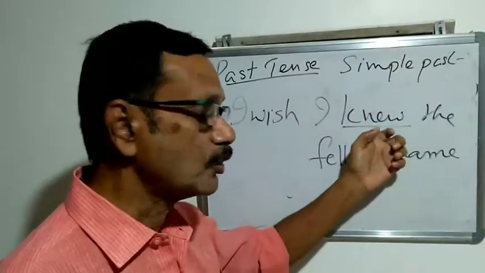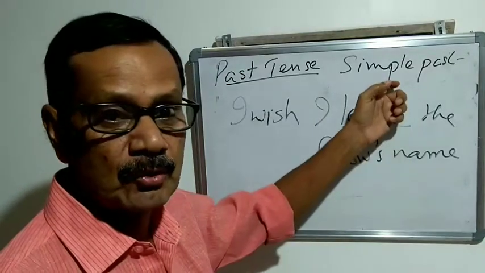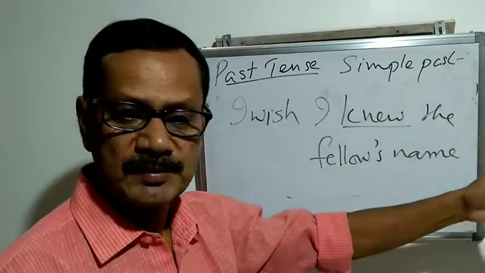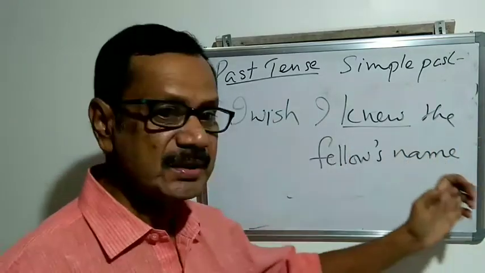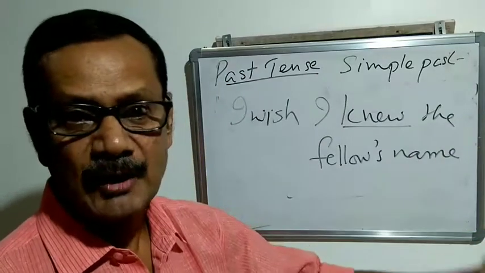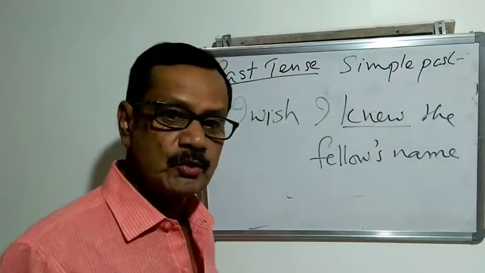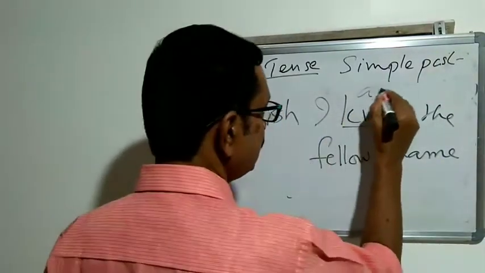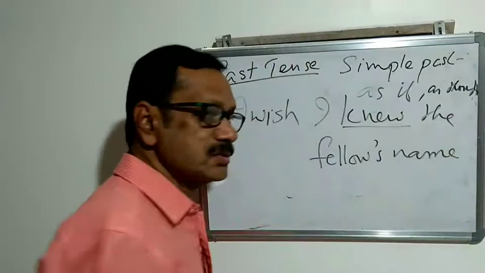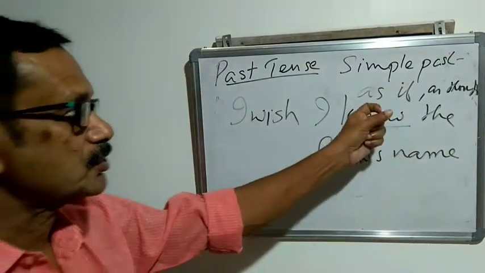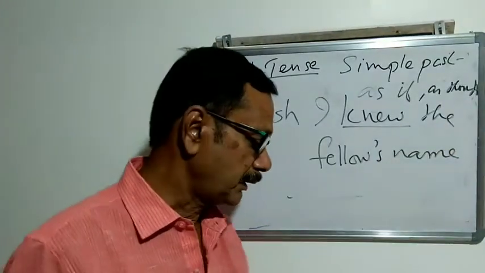So here also, don't say "I wish I know the fellow's name." "I knew" is used. It is also called modal predicate. So with a future meaning or present meaning here, not past meaning. It is expressing an unrealized, unfulfilled wish or unrealizable desire here. We can also use modal predicate in clauses beginning with as if, as though.